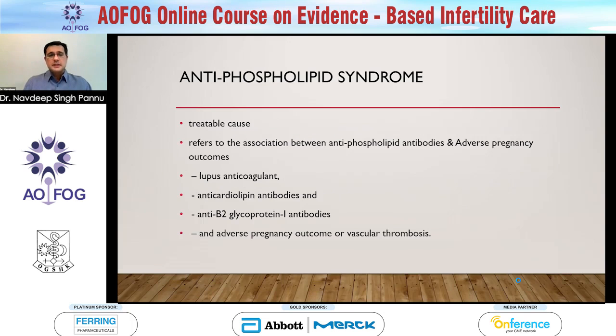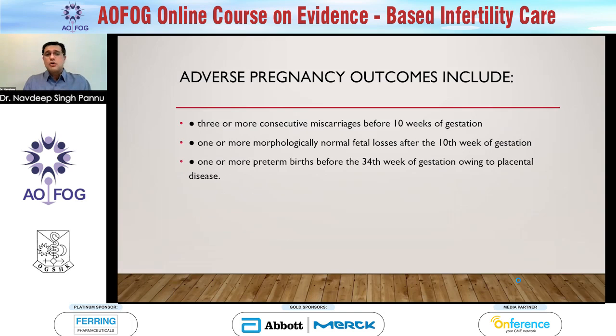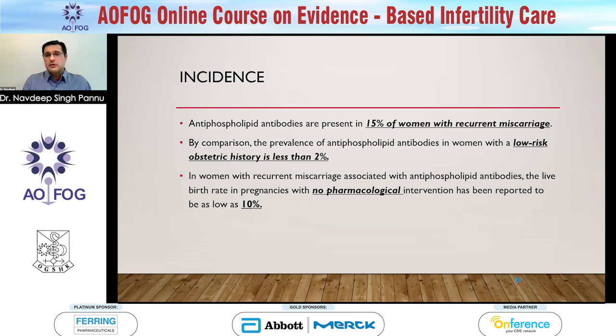The first problem here is the antiphospholipid syndrome. Thankfully, there is a treatable cause in most of the cases. This refers to the association between the antiphospholipid antibodies and an adverse pregnancy outcome. There are 3 main antibodies: lupus anticoagulant, anticardiolipin antibodies, and anti-beta-2 glycoprotein 1 antibodies. The adverse outcomes include 3 or more consecutive miscarriages before 10 weeks gestation, 1 or more morphologically normal fetal losses after 10 weeks, and finally 1 or more preterm births before the 34th week. Now, the incidence is said to be 15% of all women with recurrent miscarriage. If we do not treat them, their chance of having a live birth is as low as 10%.